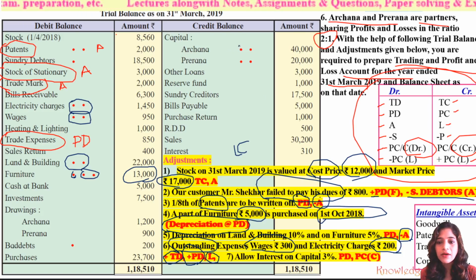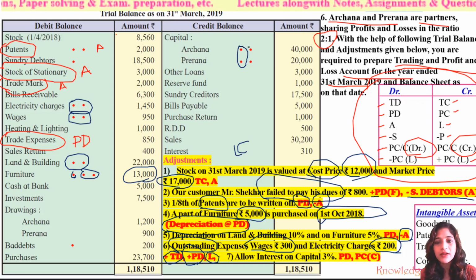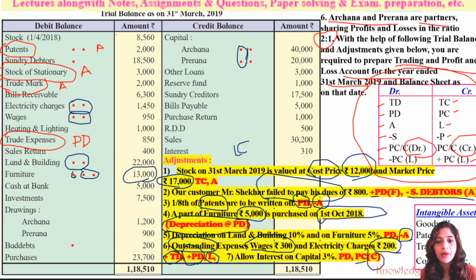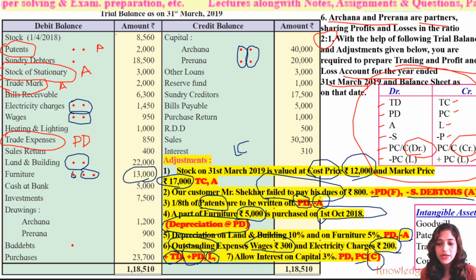So 1 mark for both of the partners' capital interest, we have to record it to the profit and loss account debit side, and as that much amount of interest will get added to their capital, we have to record it to the partners' capital or current account credit side. Okay, so this is the next marking which is shown for partners' capital account credit side.